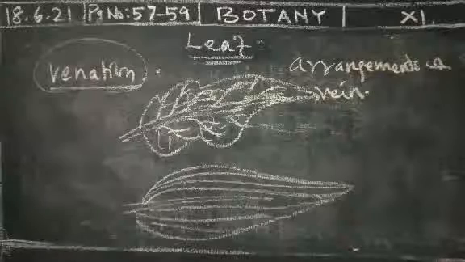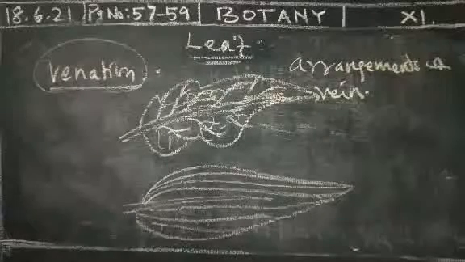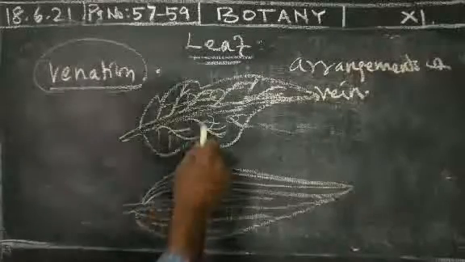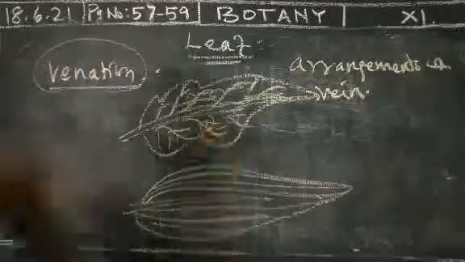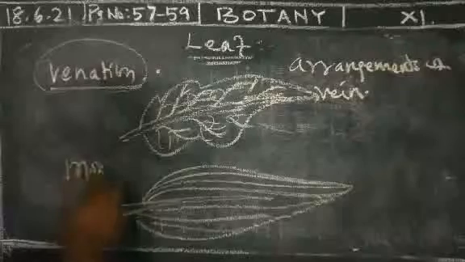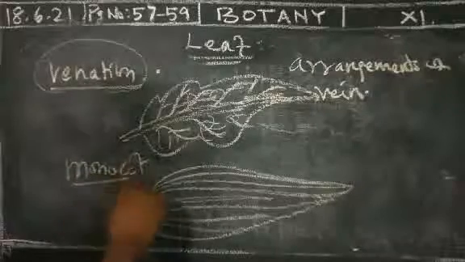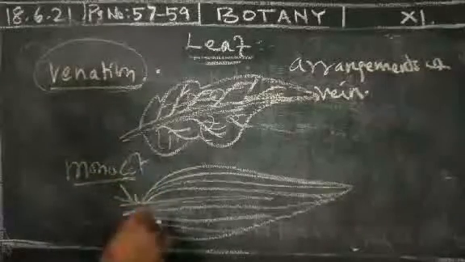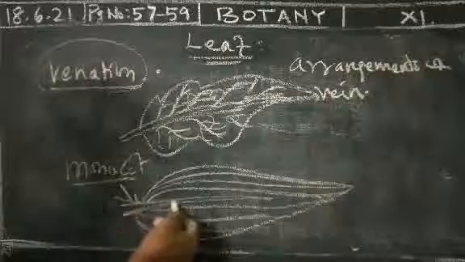There are two types of venation: parallel venation and reticulate venation. Parallel venation mostly occurs in monocot plants, such as rice, grass, palm tree, and coconut tree.